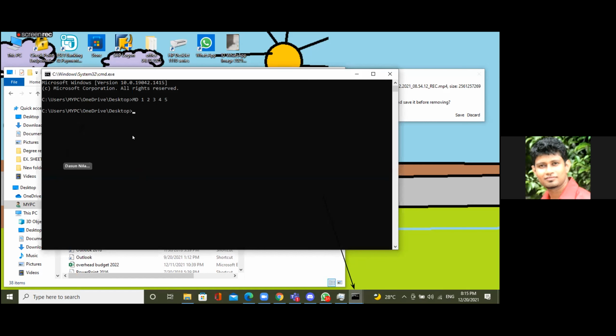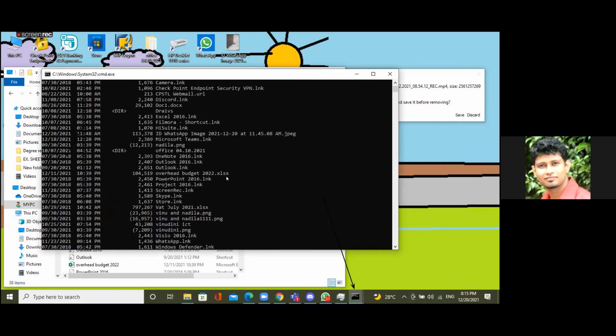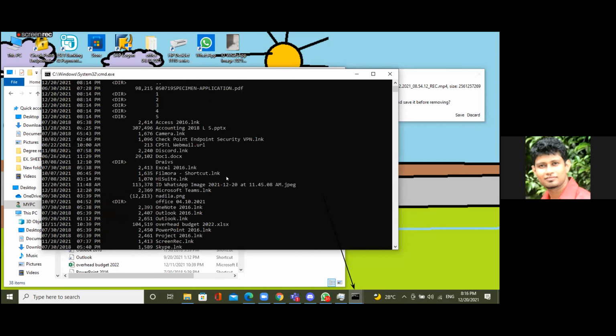So please write the dir command to see that. This is your command prompt, and everything you have to type. Press enter and you can see these things. Your one has problems and is not creating, so all the LNKs are there. Just go up a little. Okay, you can see these folders now in this location: 1 2 3 4 5. So this is fully command line, since you have configured OneDrive there. Anyone else?